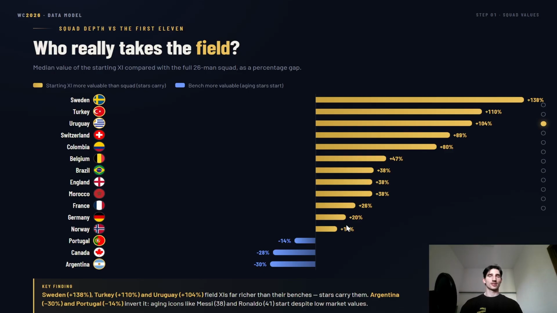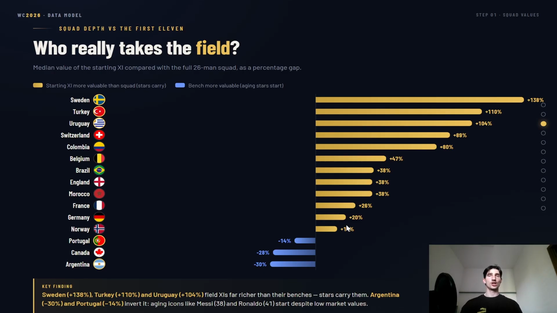Well, for the purposes of the video, the quality and value will be synonymous, right? So dramatically higher value of the starting 11 compared to the rest of the squad. So you could say that Sweden has a very, very good starting 11, but the depth of the roster is not that great. And so once it comes to maybe the later matches and you are fielding your players, they might be, let's say, tired.